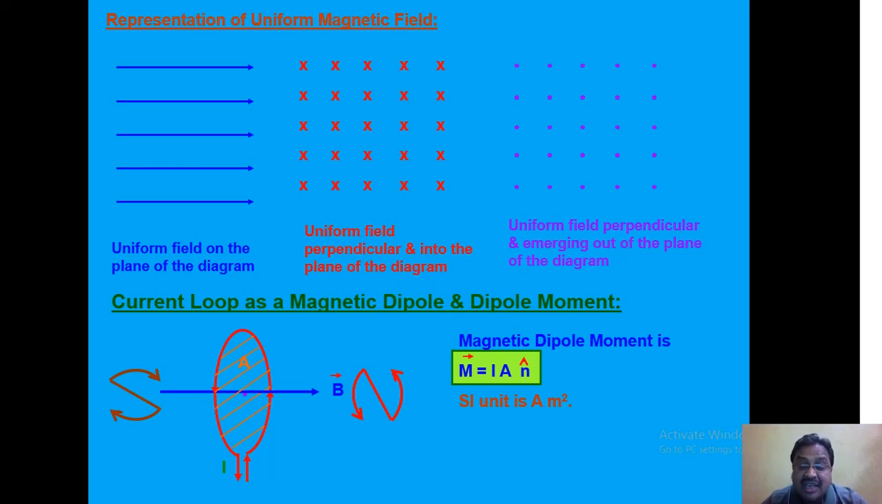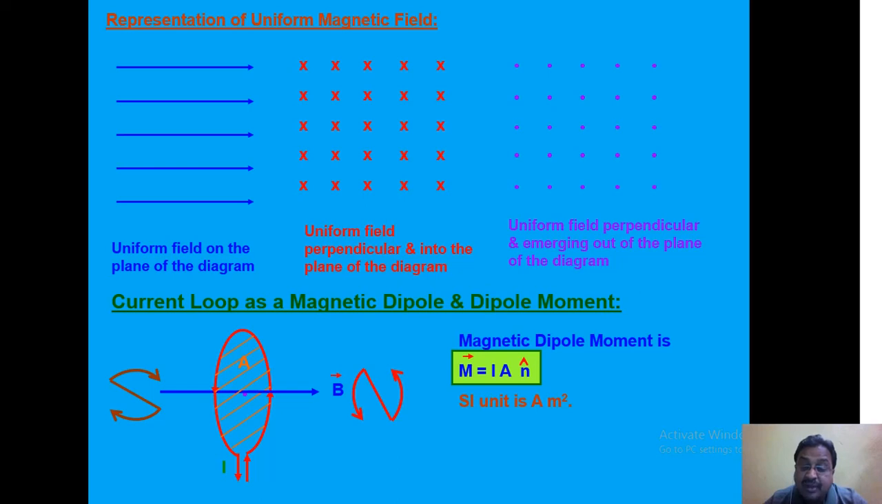Why? We can see its magnetic dipole moment can be derived to be vector m equal to I into A into n cap. I is the current here, A is the area of cross section here, and n cap gives the direction of magnetic dipole moment. Magnetic dipole moment is a vector quantity directed from south pole to north pole. And its SI unit is ampere meter square.